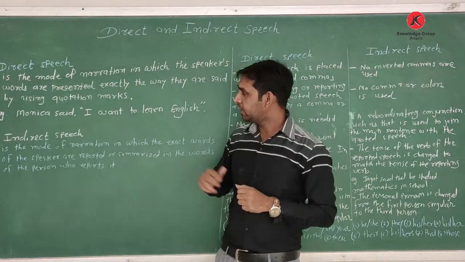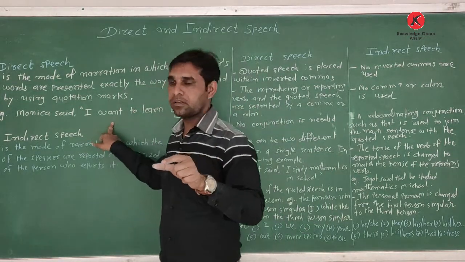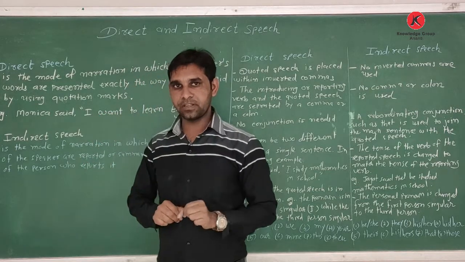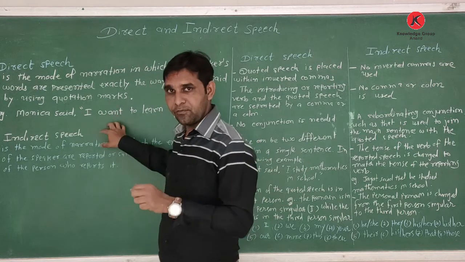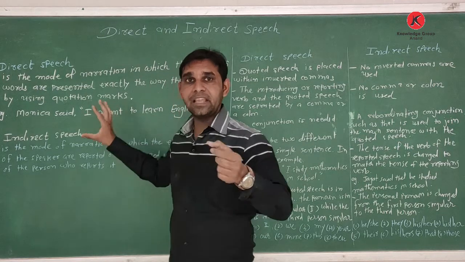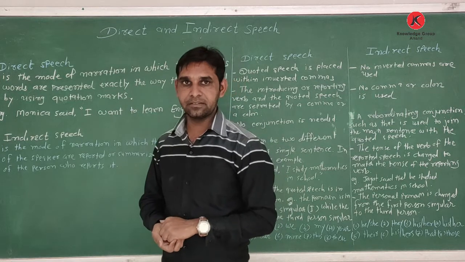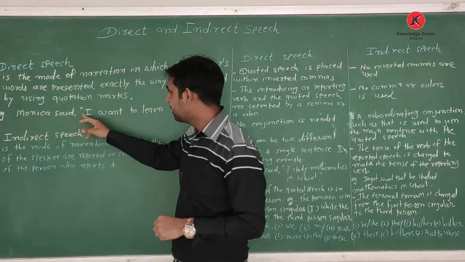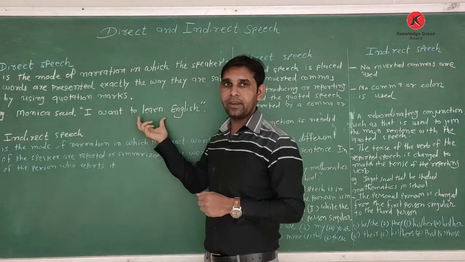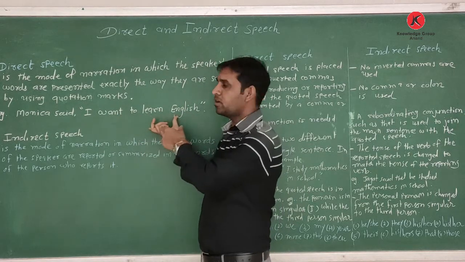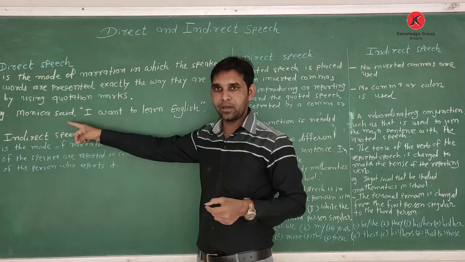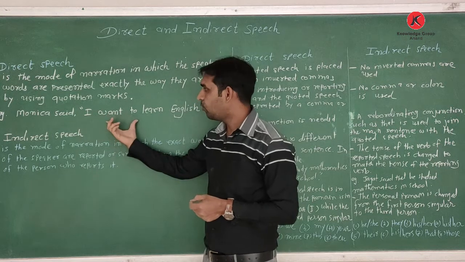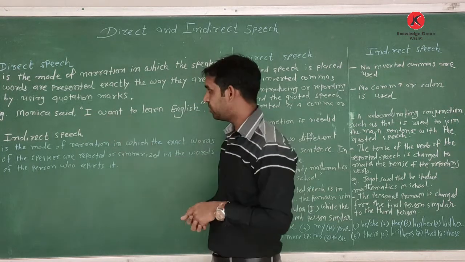Direct speech gives the speaker's exact words, and indirect speech gives the same words as reported or summarized. In direct speech, the comma and inverted commas contain the reported words, exactly as the speaker said them. So when we turn it into indirect, these words can be changed.